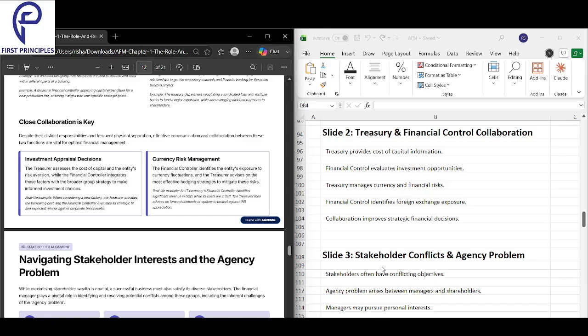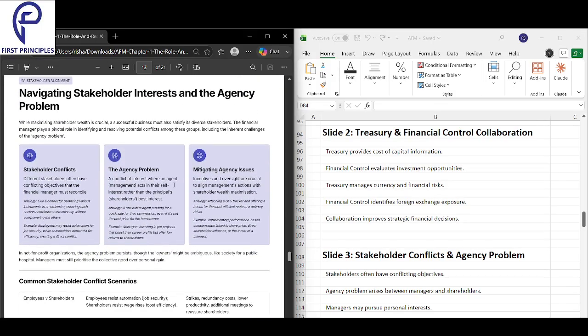When they collaborate together, you would observe that they are improving the strategic financial decisions overall. We have bifurcated the roles of each and then we simplified it as well. So the close collaboration is key.